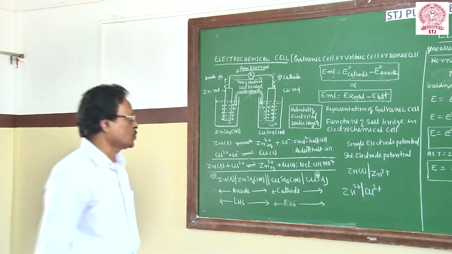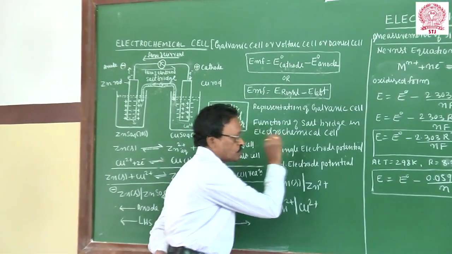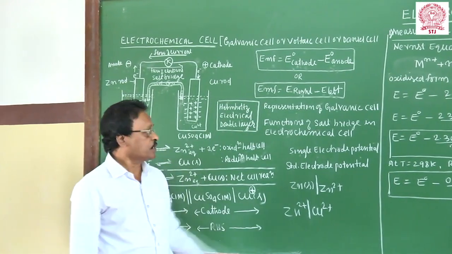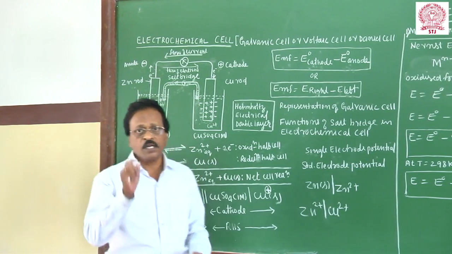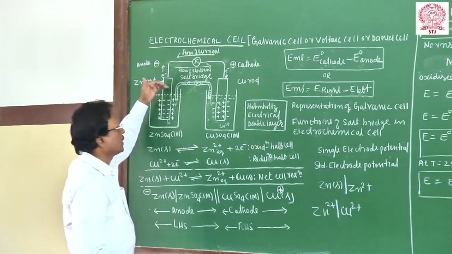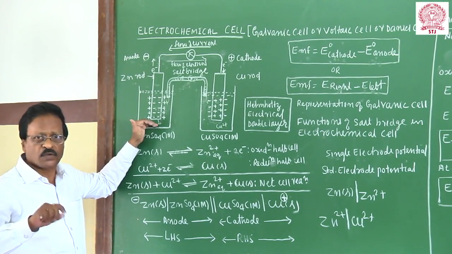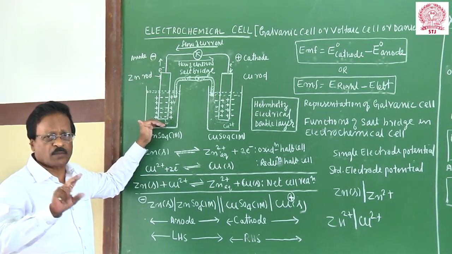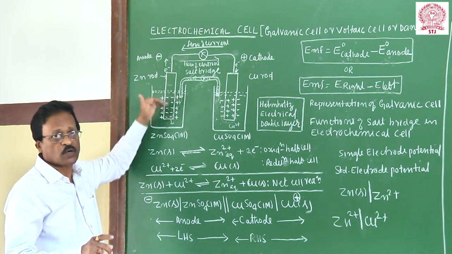Friends, I will introduce one more term called the standard electrode potential. But first I give the single electrode potential. What is meant by single electrode potential? Take any metal rod dipped into any metallic salt solution of any given concentration, at any given temperature, at any given pressure. This is called a single electrode potential.